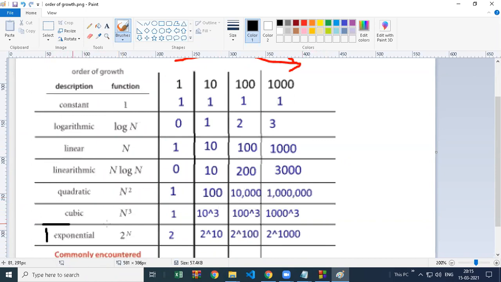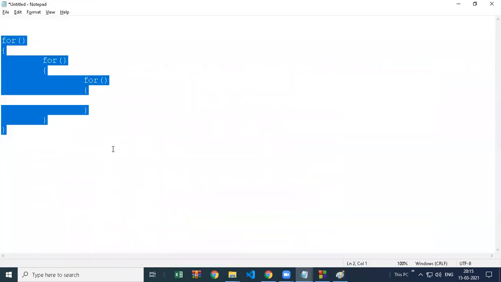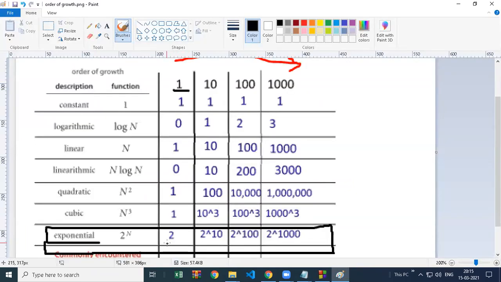And finally, this is the worst case, which we don't want to see in our code. This is exponential, also called exponent. It means if you have one data, it will take 2 raised to 1, which is 2. If you have 10 data, it will take 2 raised to 10. Now 2 raised to 10 is a very big number.